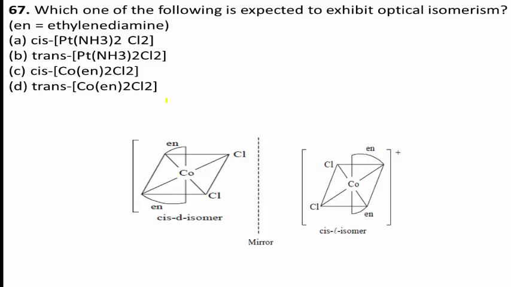Therefore, option C, cis of CoEn2Cl2, shows optical isomerism. Therefore, option C is the right answer.